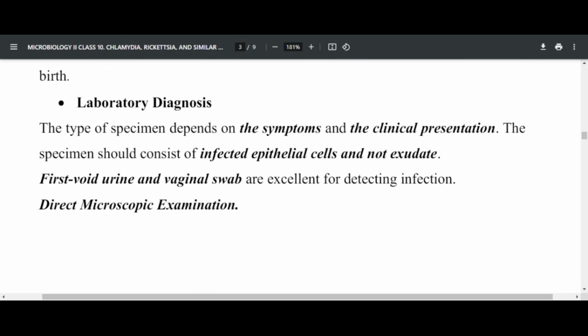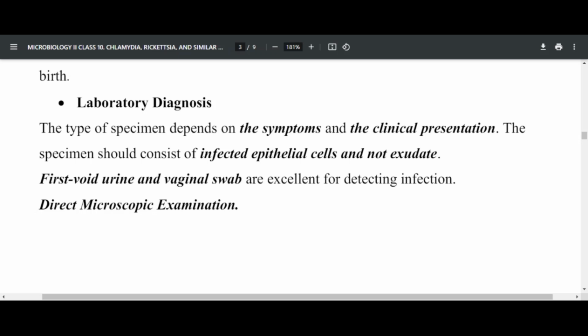Lab diagnosis for Chlamydia: the specimen depends on the symptoms, because Chlamydia trachomatis is associated with various syndromes and infections, such as infection of the eye, the genital organs, as well as pneumonia. The specimen depends on the symptoms that are presenting.